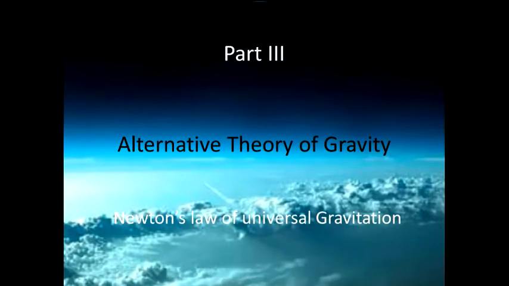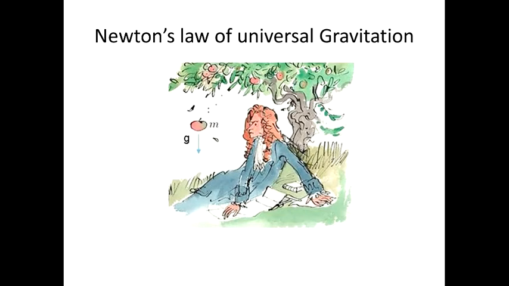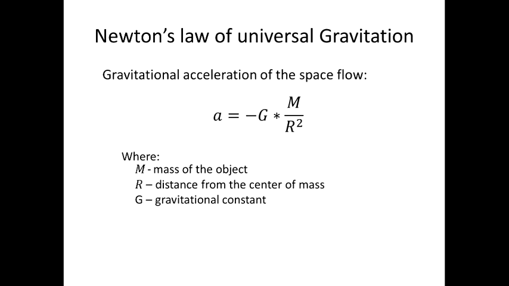A theory of gravity cannot be accepted if it doesn't derive Newton's law of universal gravitation, at least in the low energy limit. In the first part of this presentation we agreed that gravity is not a force and therefore Newton's formula for the force of gravity should be transformed into a formula for gravitational acceleration of the flow of space. And this formula for gravitational acceleration can be easily derived from the premises proposed, but with one condition.